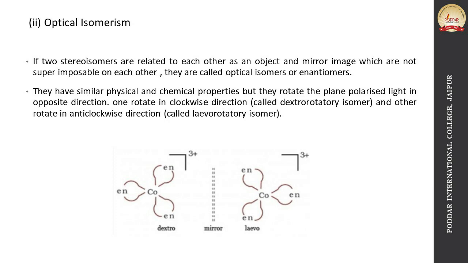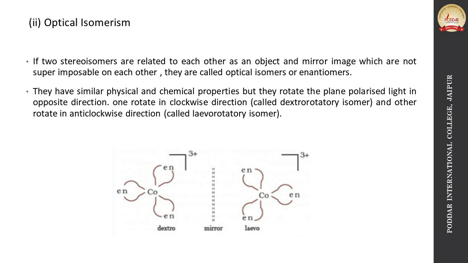Enantiomers are mirror images of each other and they have similar physical and chemical properties, but they rotate the plane polarized light in opposite directions. One isomer rotates the plane polarized light in the clockwise direction and is called the dextrorotatory isomer, and the other isomer rotates the plane polarized light in the anticlockwise direction, so it is called the levorotatory isomer.